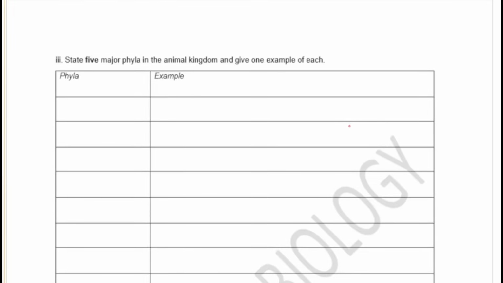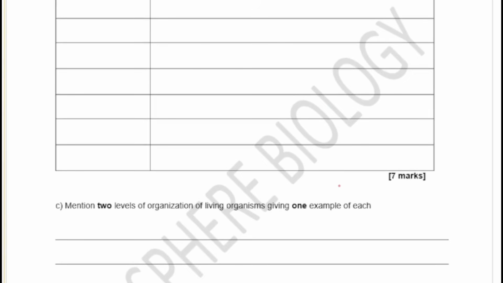The next question says, state 5 major phyla in the animal kingdom and give one example of each. So phyla is the plural form of phylum. The phylum we listed earlier after kingdom, that's what we are saying here. So we're going to see 5 major ones, but I had to bring this gap because I want to mention all of them for you in case you are asked. Now the next one says, mention 2 levels of organization in living organisms, giving one example of each. So we're going to see that as well.